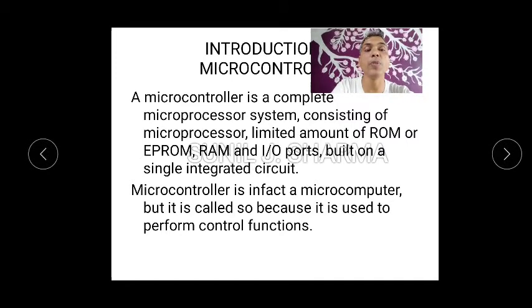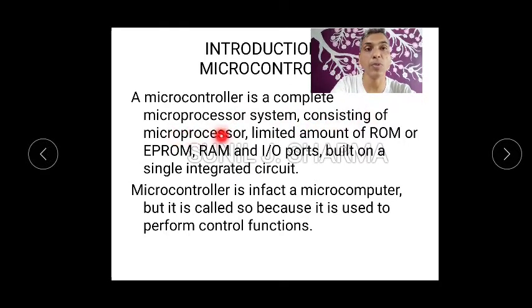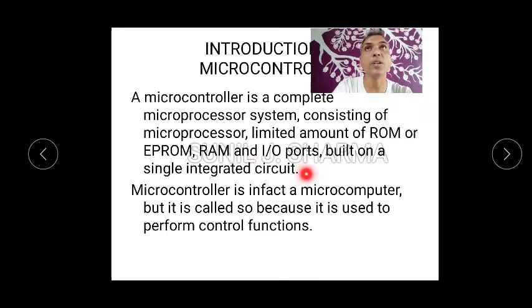This is very important. A microcontroller is a complete microprocessor system consisting of microprocessor, limited amount of ROM, EPROM, RAM, input output ports, built on a single integrated chip. So when we talk about computers, we are having RAM at different place, ROM at different place, processor at different place, but here everything is on the single chip.